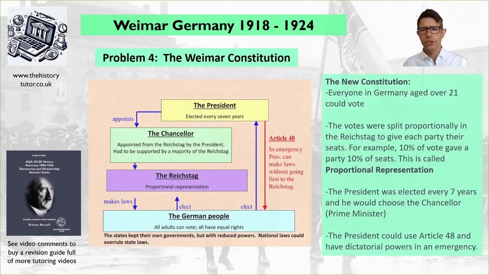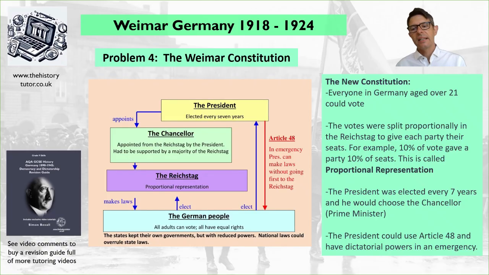So what was the constitution? Everyone in Germany aged over 21 could vote, men and women. The votes were split proportionally in the Reichstag to give each party their seats. For example, if you gained 10% of the vote, you gain 10% of the seats in the Reichstag. This is called proportional representation.